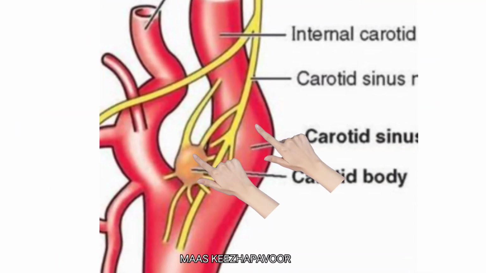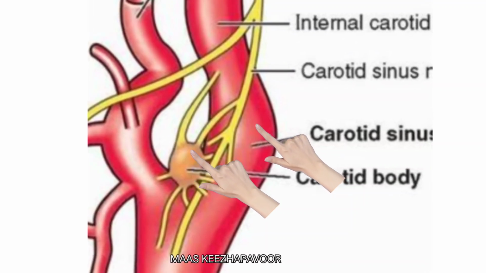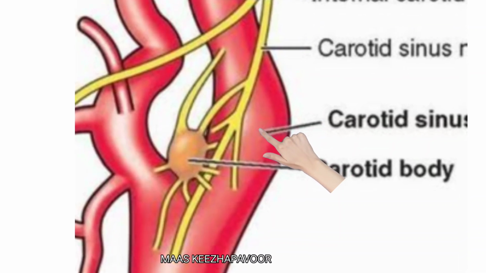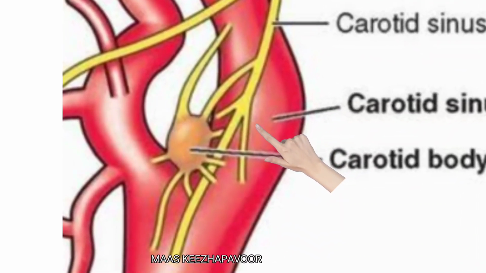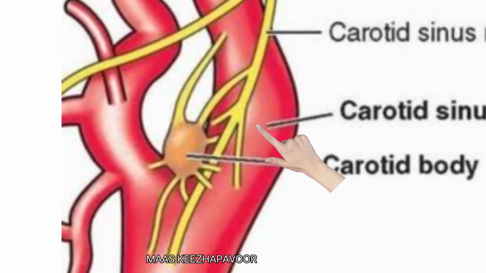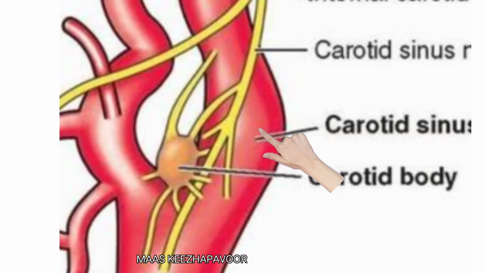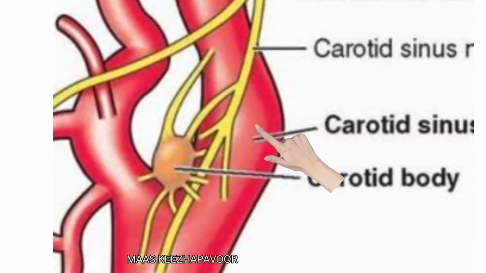The carotid sinus and carotid body are present in this triangle. Carotid sinus is a fusiform dilation at the terminal end of common carotid artery or at the beginning of internal carotid artery. It acts as a baroreceptor and regulates the blood pressure in the cerebral arteries.